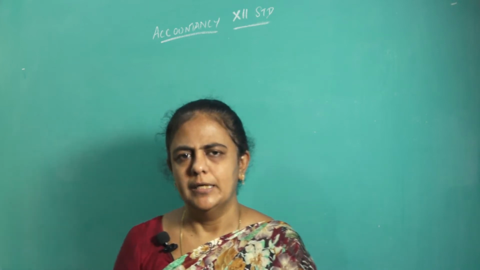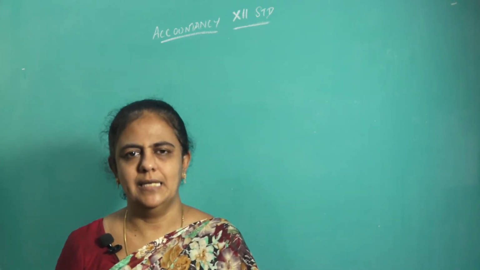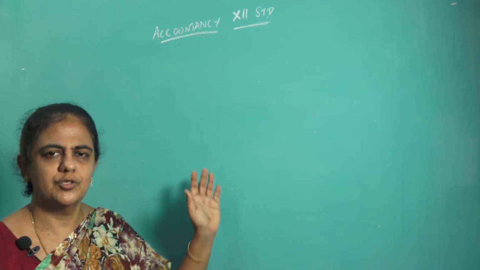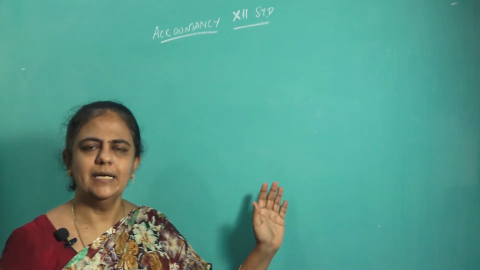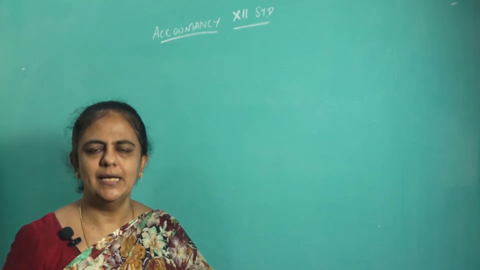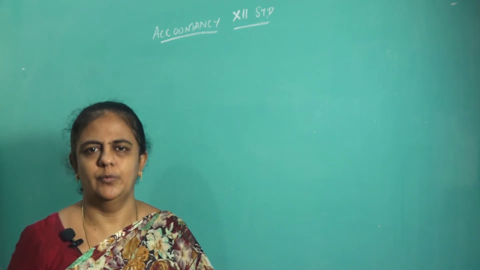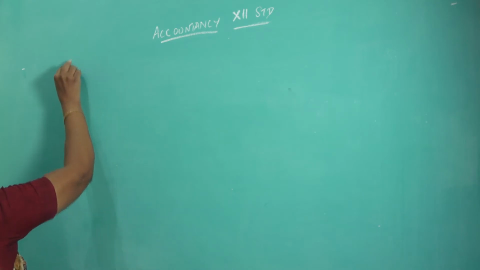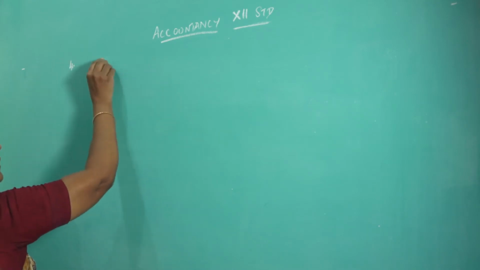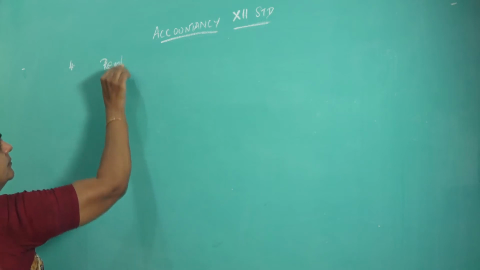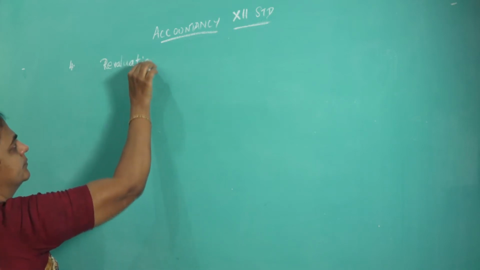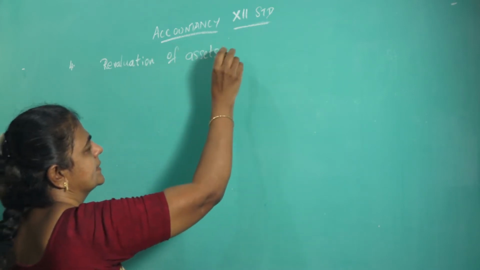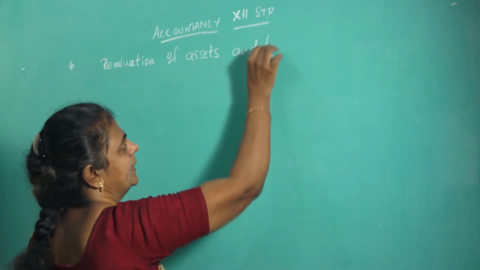Okay. So this revaluation account already we have done in the last chapter. On revaluation account, what we do, you put all the losses on the debit side and all the profits on the credit side. So first we will pass the journal entry, then we will prepare the revaluation account. Question number 4. Revaluation of assets and liabilities.